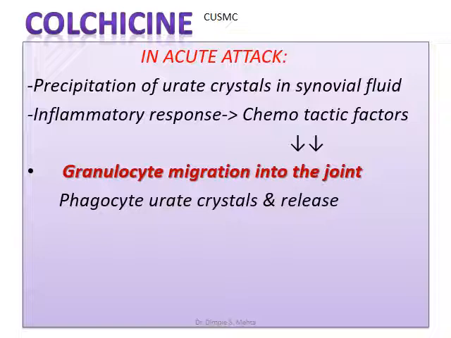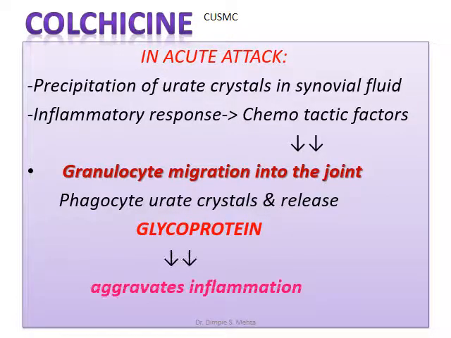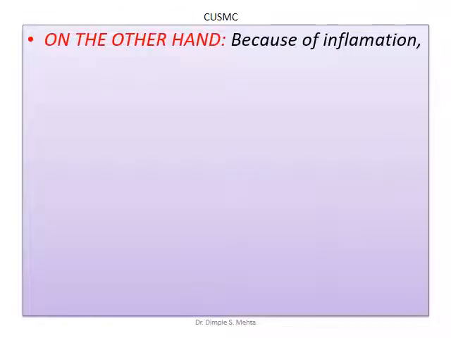These granulocytes will try to phagocytose urate crystals, and as a result of phagocytosis, a glycoprotein will be released. This glycoprotein is a pro-inflammatory mediator that will aggravate inflammation. So it's a vicious cycle. On the other hand, what happens?